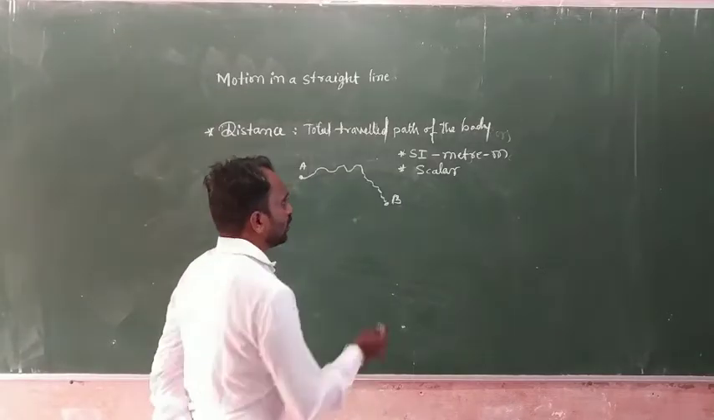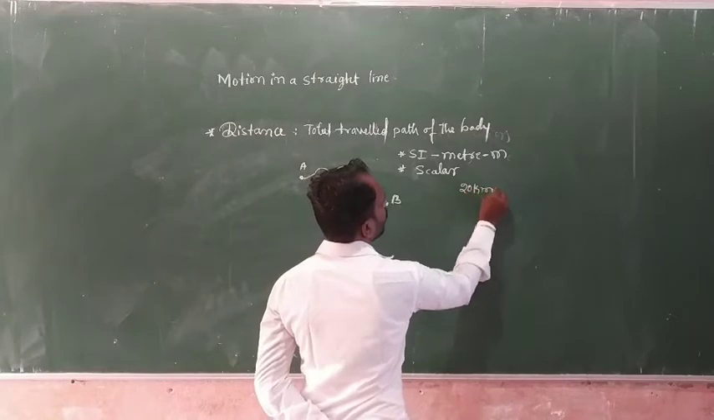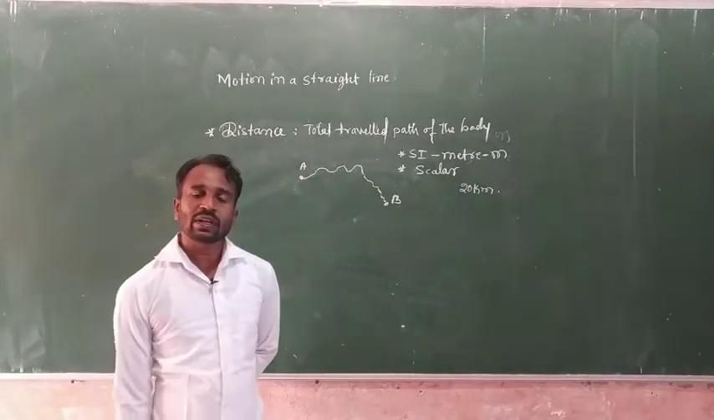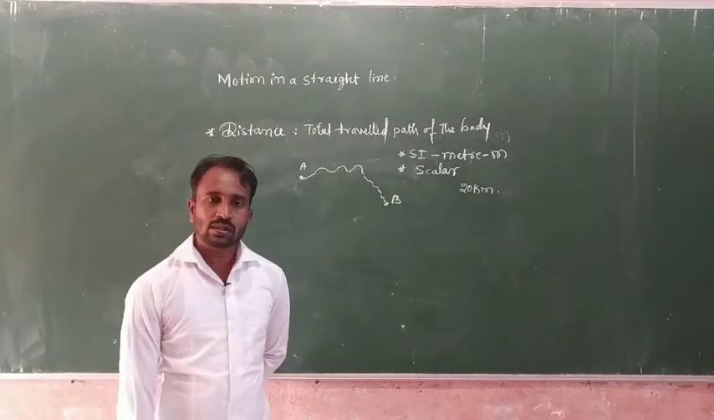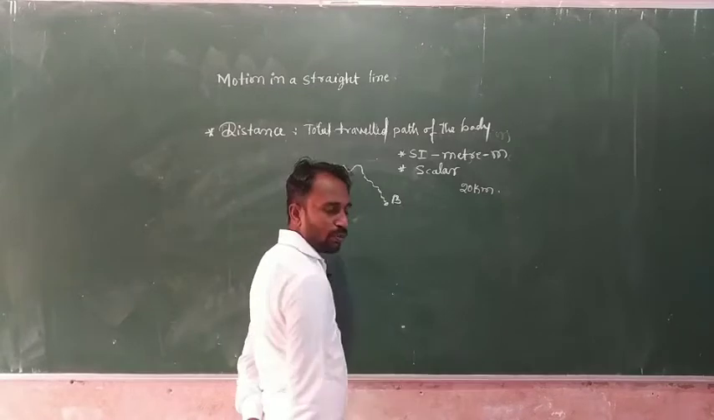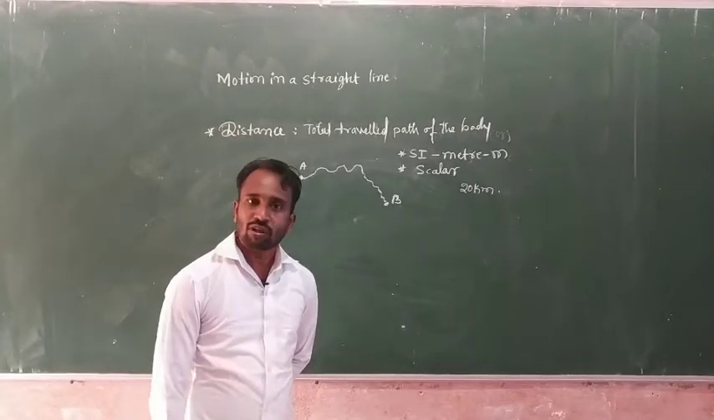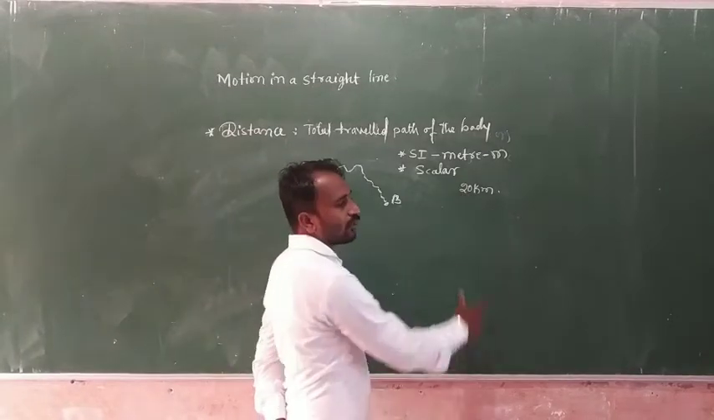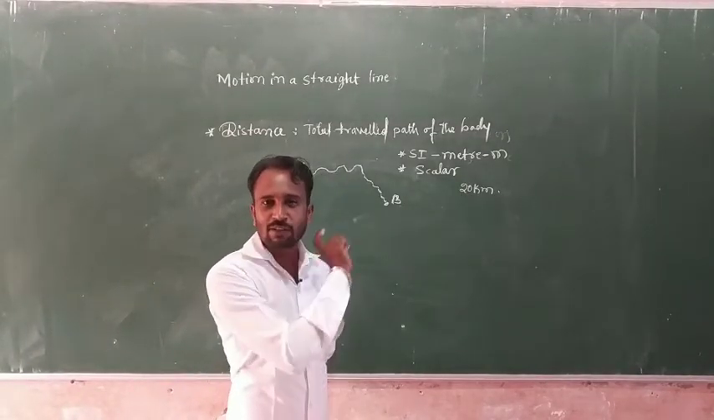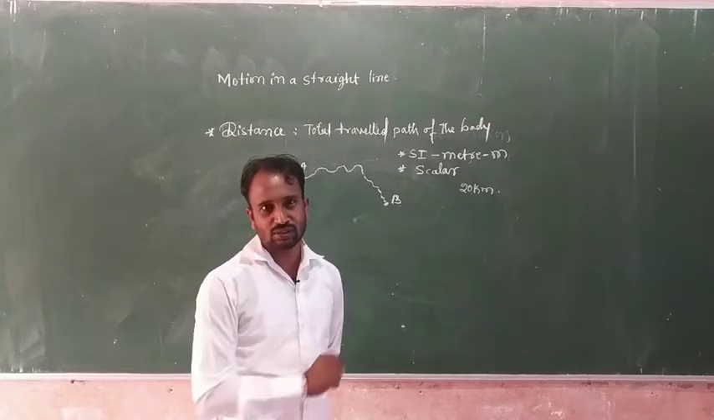For example, 20 kilometer. So is 20 kilometer a scalar quantity or a vector quantity? The distance the object traveled is a total of 20 kilometer. So this one we consider a scalar quantity. Why? Because this 20 kilometer shows only magnitude, which means a particular numerical value. It cannot show any direction.